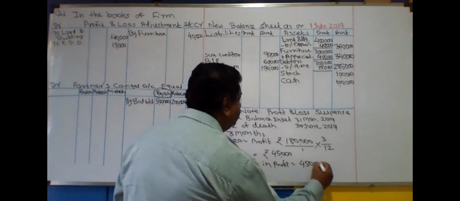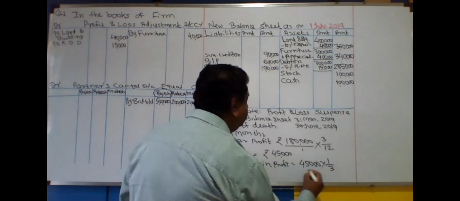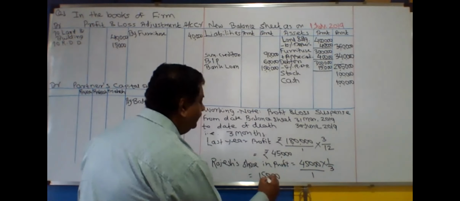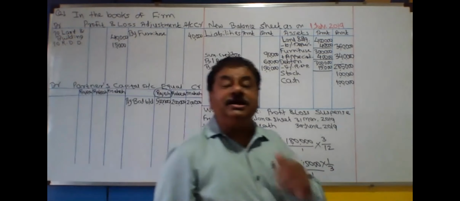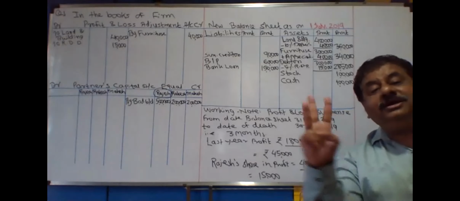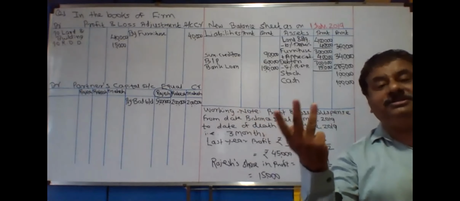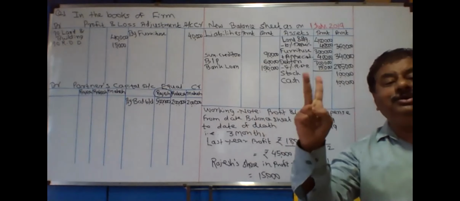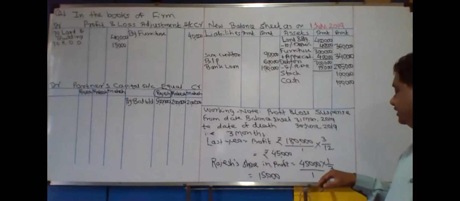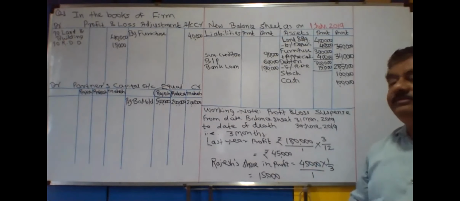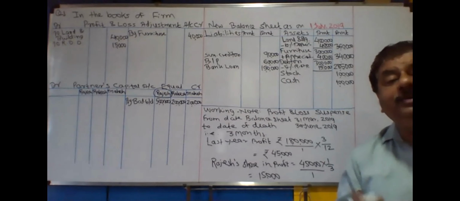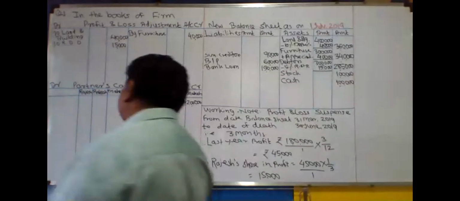Now 45,000 multiplied by 1 upon 3. Why 1 upon 3? Because they are equal partners. Now 3 partners equal. मतलब देखो ये प्रॉफिट 3 से डिवाइड करना पड़ेगा. 1 2 3 divided by 3. So 45,000 into 1/3, that is divided by 3, you are getting the amount 15,000 rupees. This is the profit only to be given to the deceased partner. बाकी किसी को नहीं मिलने वाला है.